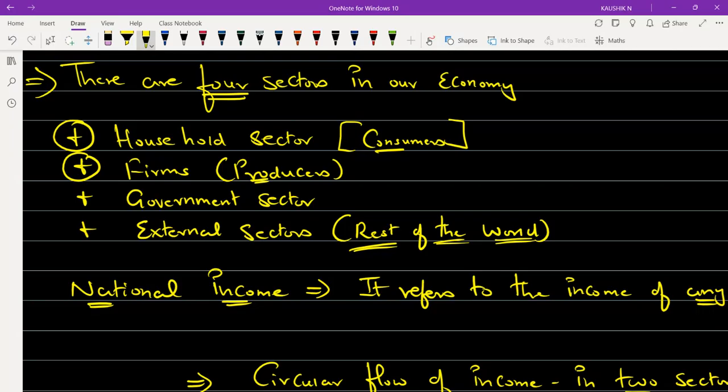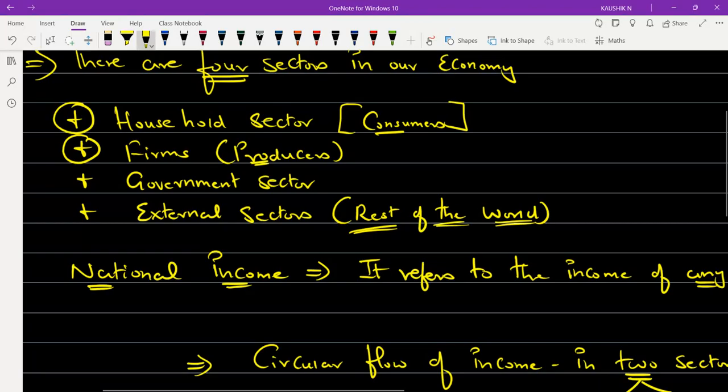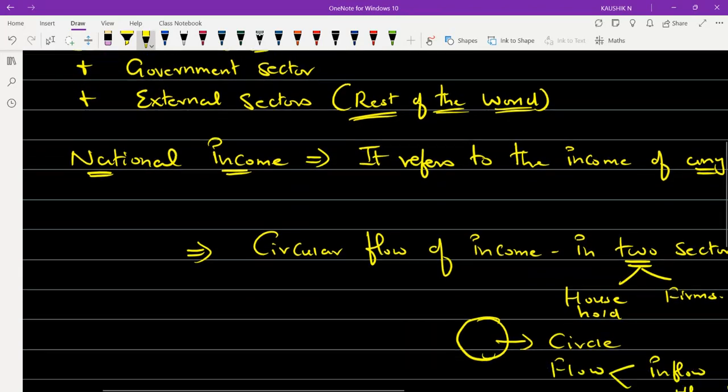Does production take place in the household or in the firms? எங்க ப்ரொடக்ஷன் நடக்கும், ஃபர்ம்லயா இல்ல ஹவுஸ் ஹோல்ட்லயா? Where will the production take place, whether in the firm or in the household? Firms, அதனால அதுக்கு பேரே producers. That is why we have given the other name as producers. So producers will only do the production process.